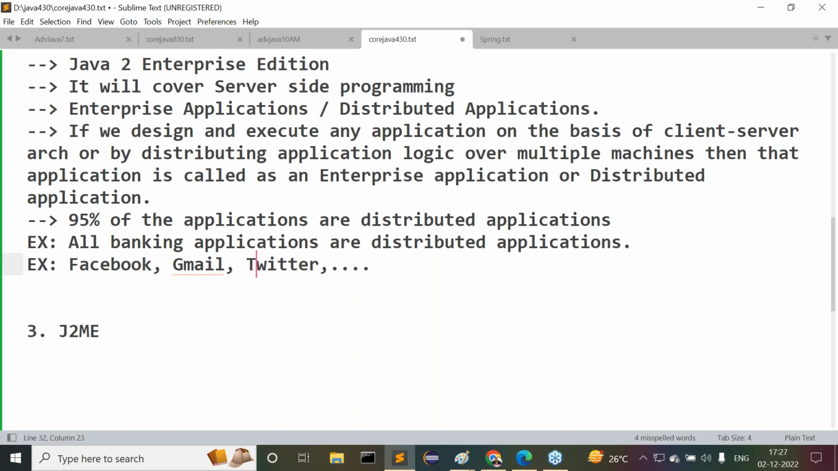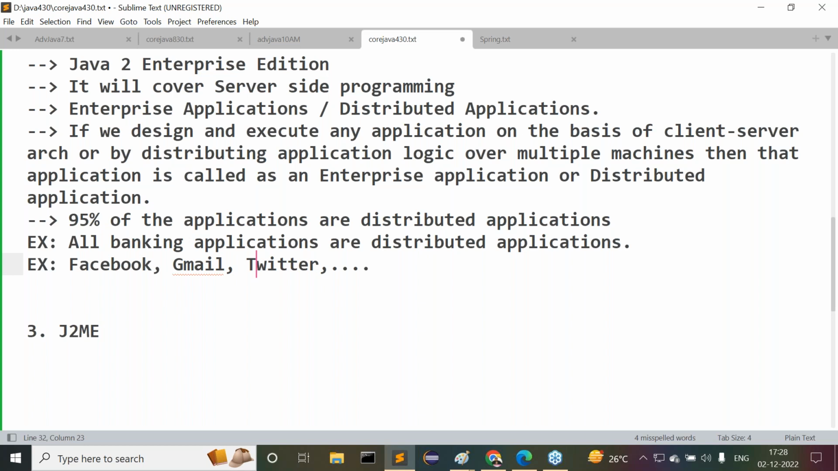Say for example, I want to open my Gmail account. First of all, I will open the browser. In the browser, I will type www.gmail.com. Then when I type www.gmail.com, immediately a request will be submitted to the server side application. The server is available somewhere else, no? The request will go to the server side application. At the server side, the Gmail application is going to be executed. As a response, it will give a login page to my browser.